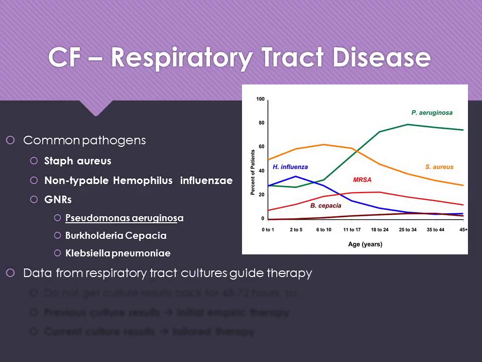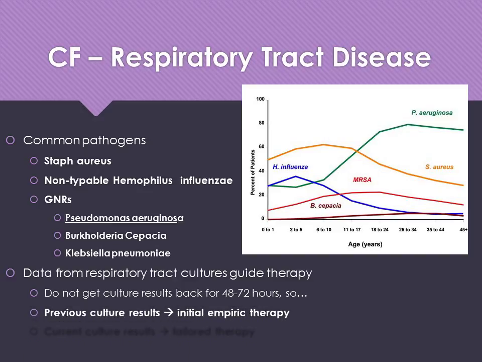Data from respiratory tract cultures help to guide our therapy, right? But we don't get those cultures back for about 48 to 72 hours. So we often go based on previous culture results to start some initial empiric therapy, and then as soon as we get the current sputum culture results back, we'll tailor the therapy to the specific organism that's causing their current exacerbation. Staph aureus, non-typable H. flu, and Pseudomonas are the ones I want you to really highlight for this particular disease entity.